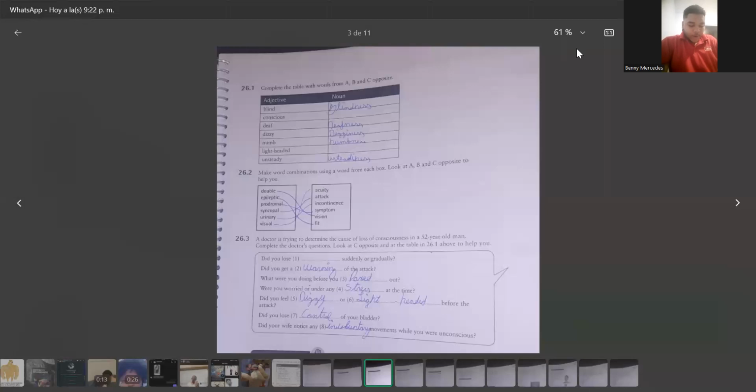Were you worried or under any stress at the time? Do you feel dizzy or lightheaded before the attack? Do you lose control of your bladder? Did your wife notice any involuntary movements while you were unconscious?